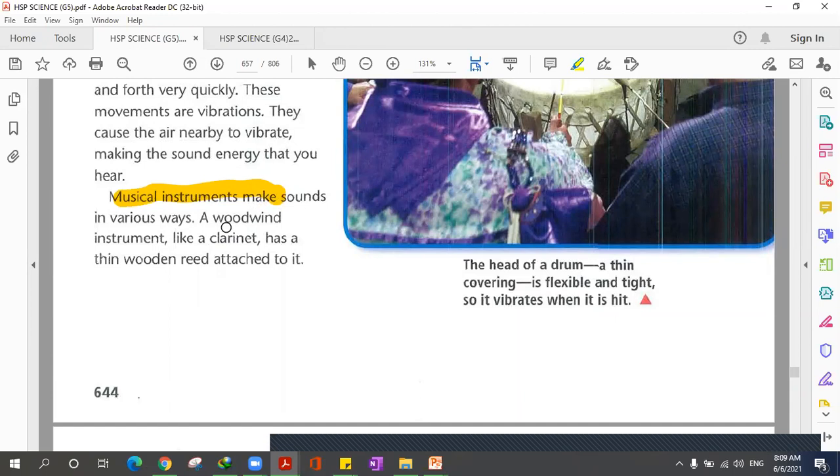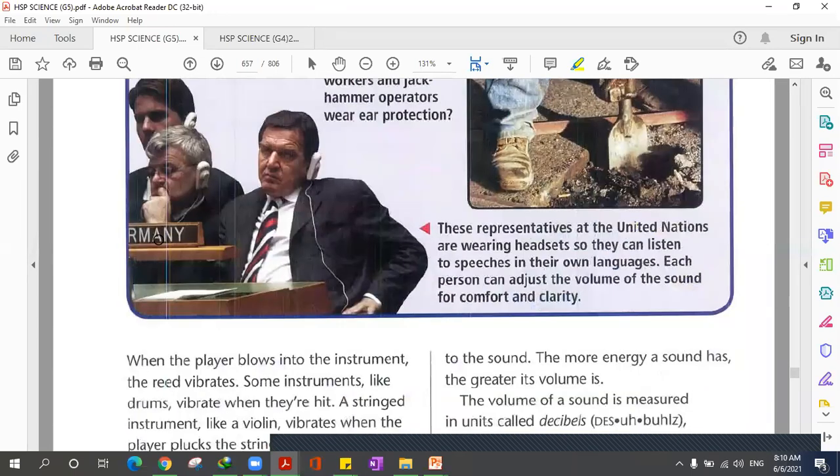So we have different musical instruments, for example the woodwind instruments. Do you understand what a woodwind instrument is? Can someone tell me what a woodwind instrument is? Do you know what that is? No. Okay. Someone else? No.